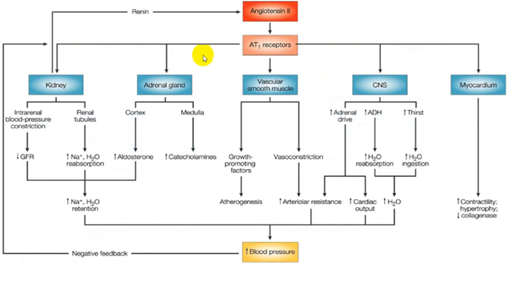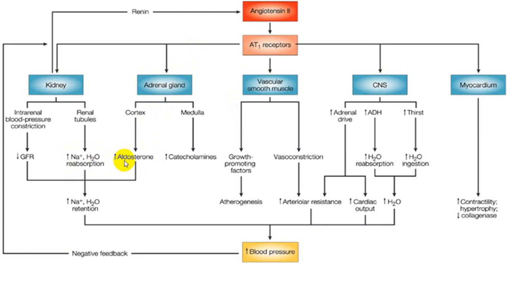effects. So this is that AT1 receptor acting on a kidney, acting on an adrenal gland, vascular smooth muscle, brain and myocardium. On myocardium, it increases the contraction and it decreases the collagen tissue formation. By acting on the kidney, it increases the intrarenal blood pressure by vasoconstriction and decreases the GFR. By decreasing the GFR, it will retain sodium and water. Also, it is acting on renal tubules by aldosterone. So aldosterone will be producing sodium and water reabsorption.